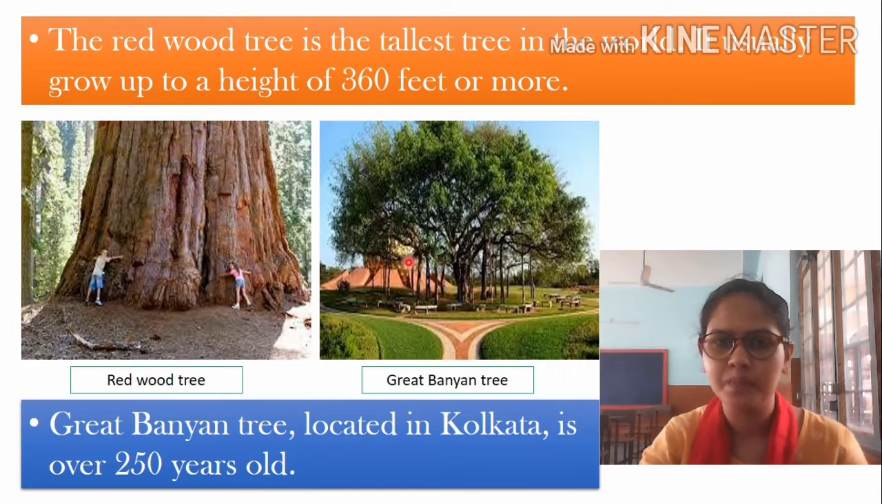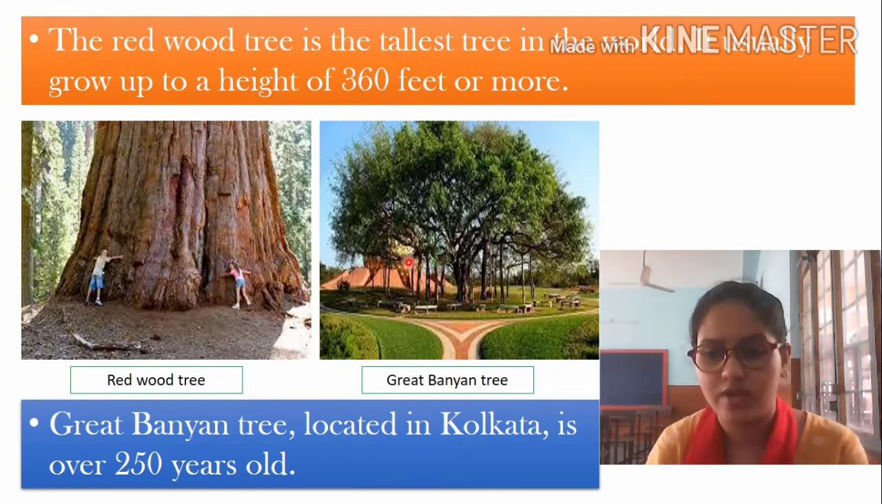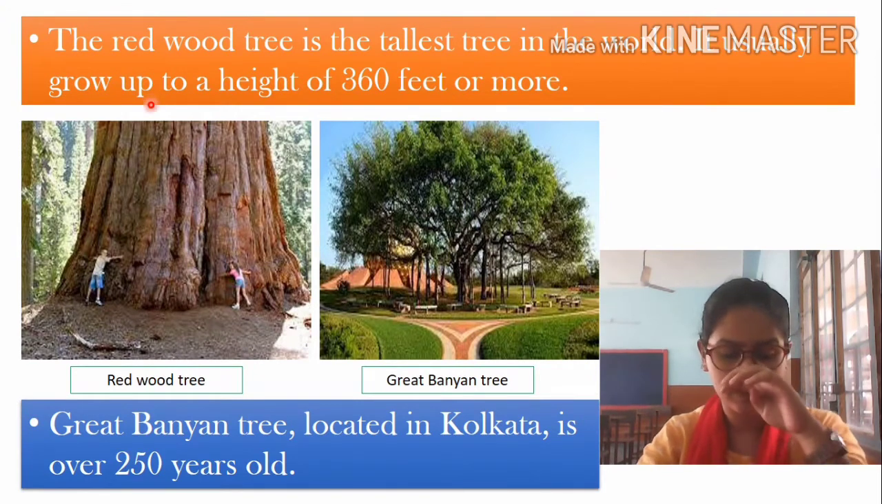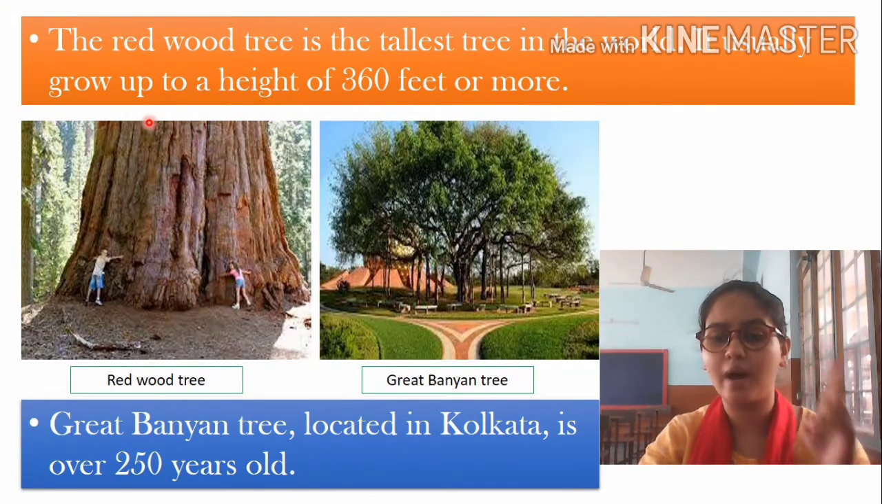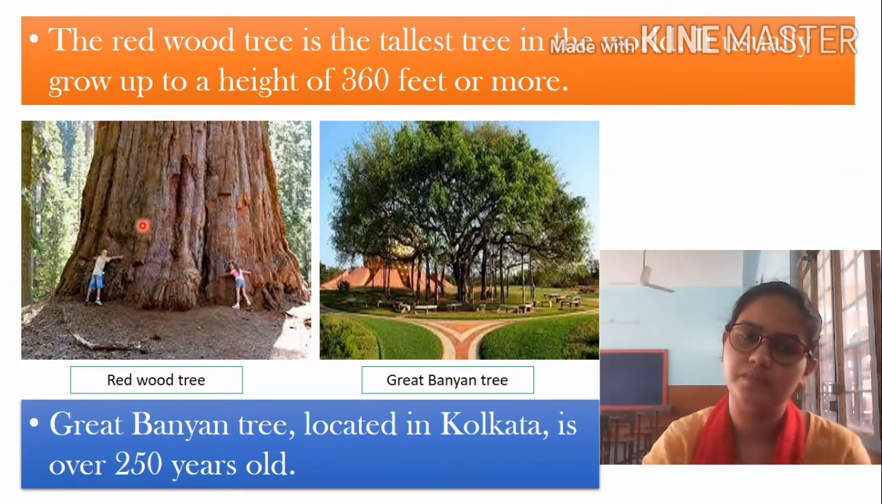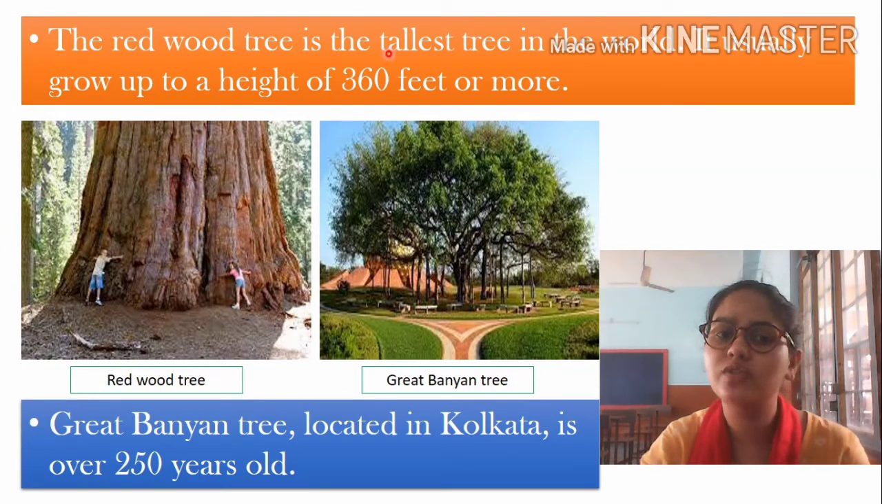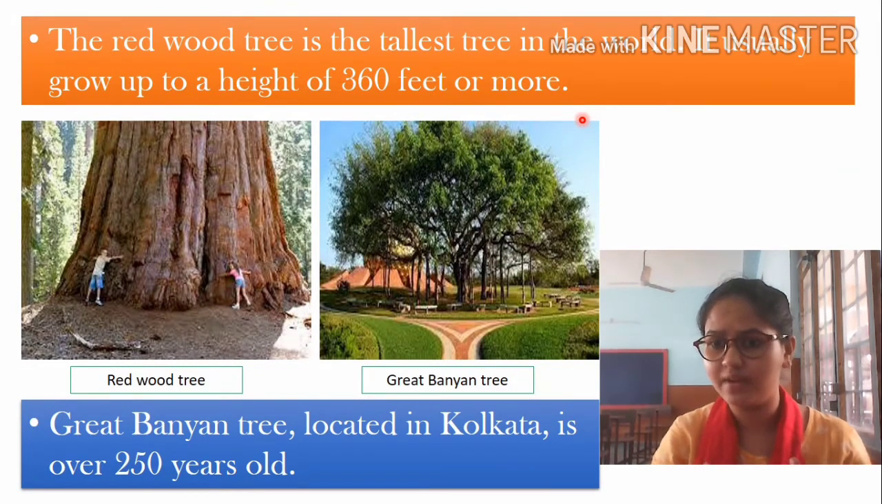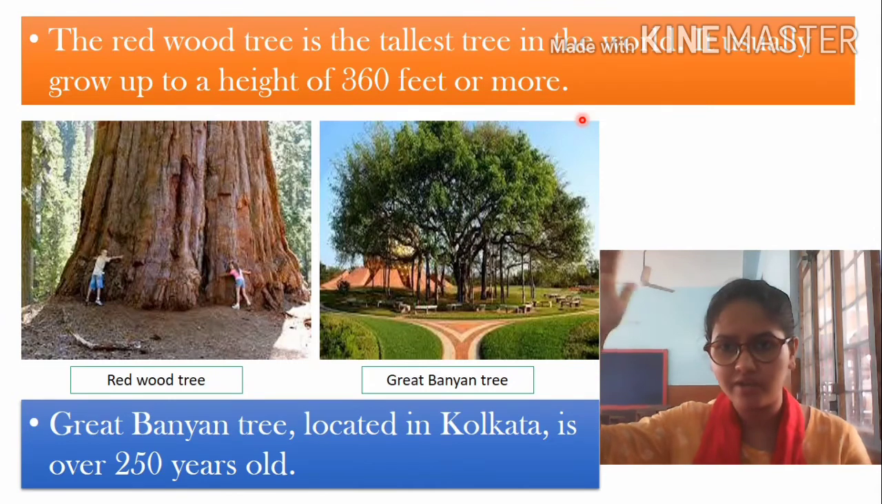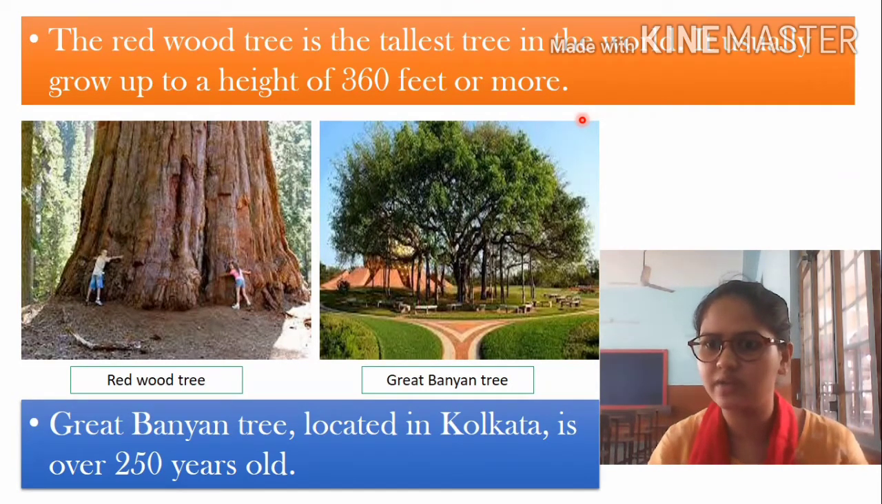Now come to the next. Next is the redwood tree. We will learn about the redwood tree because it's a part of our chapter. Two special trees are given to us: the baobab tree and the second one, the redwood tree. Now, why is the redwood tree special? You can learn from here that the redwood tree is the tallest tree in the world. It usually grows up to a height of 360 feet or more. So this is its specialty, right? A human being can be about 7 feet, 8 feet, right? But its height is 360 feet, which means it's so big.